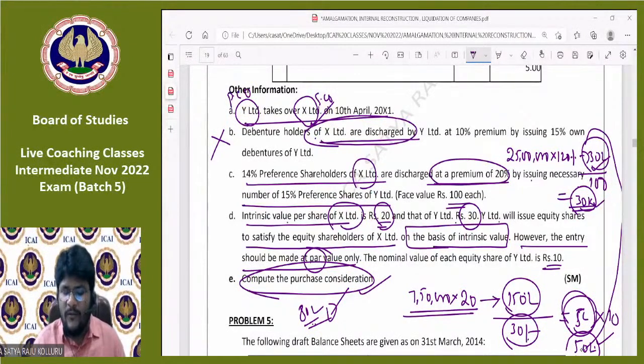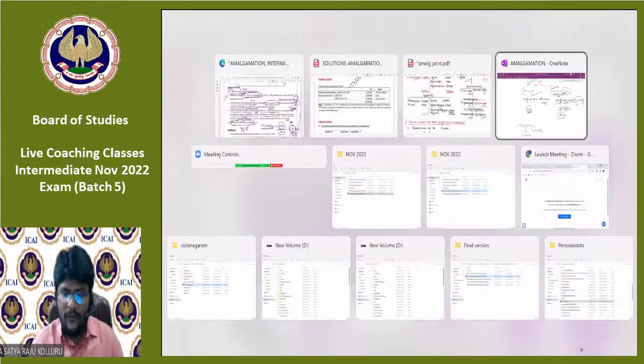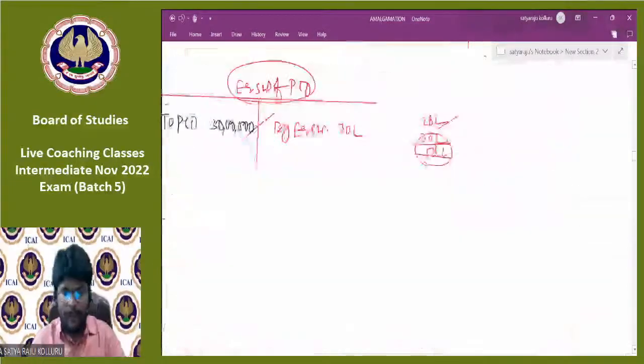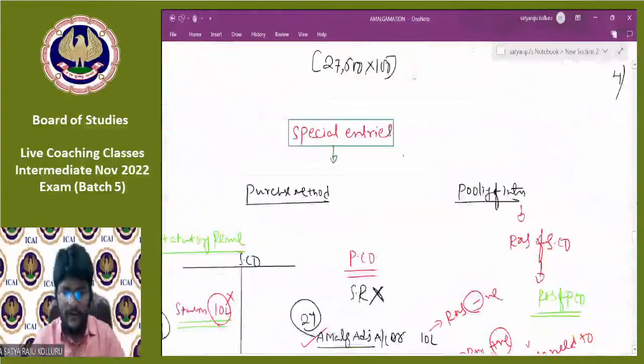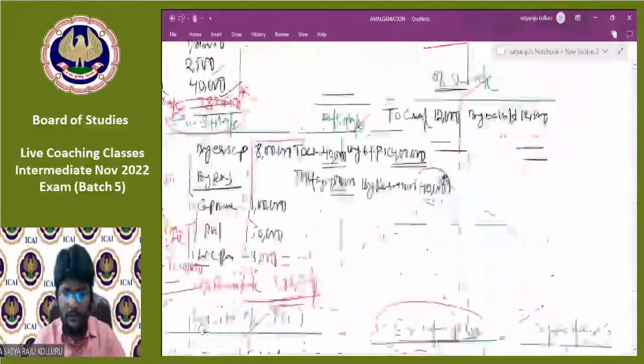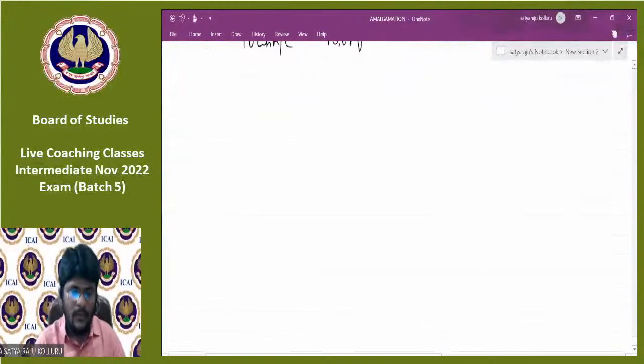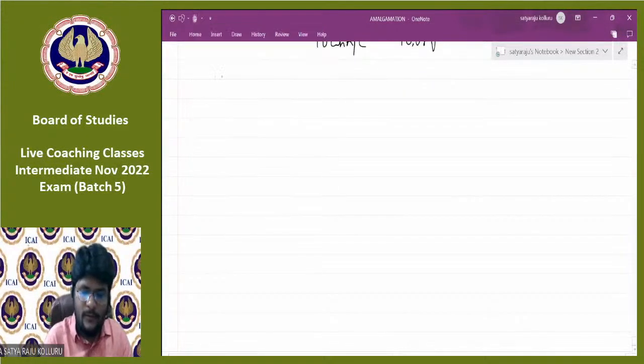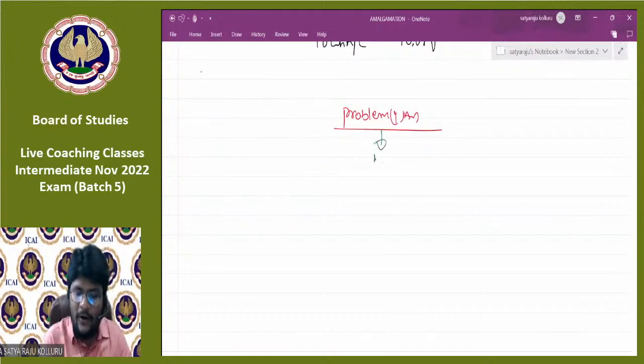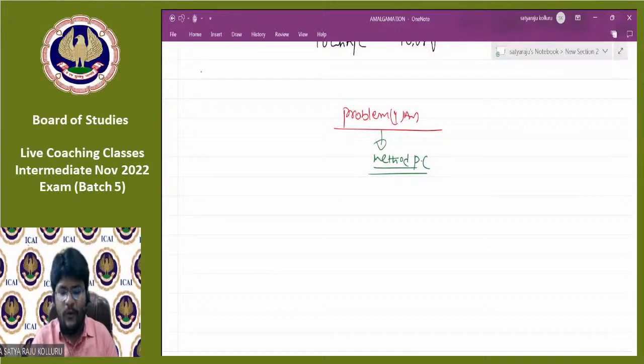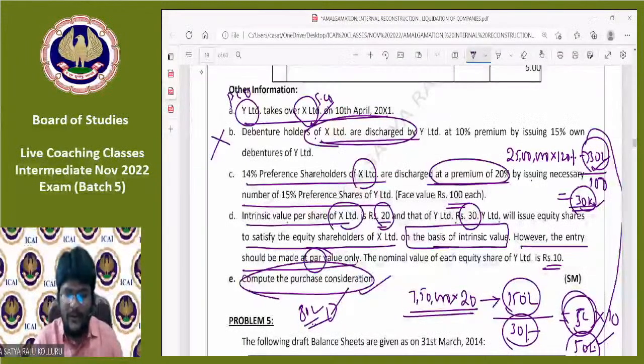So before proceeding with the problem in OneNote, I will ask one question here. Please, all of you, let me know. The question is, please consider, guys. Can you please tell me the method of PC? Method of PC, may I know? Please, all of you put your answers, sending them to the query box. Quickly, guys. After reading the information given in the problem, may I know the method of PC?